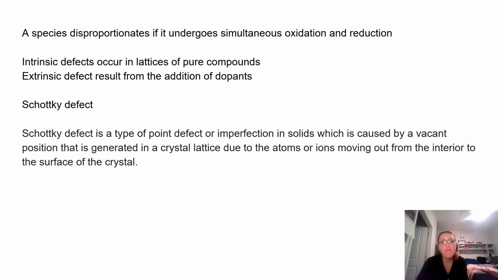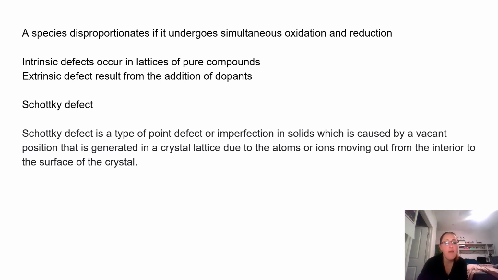A species disproportionates if it undergoes simultaneous oxidation and reduction. Intrinsic defects occur in lattices of pure compounds. Extrinsic defects result from the addition of dopants.